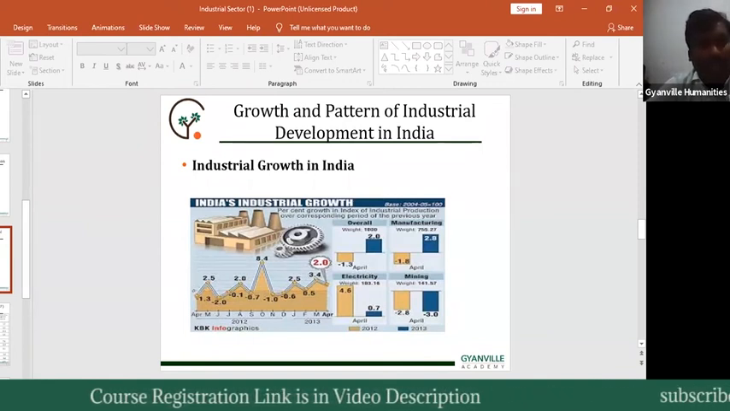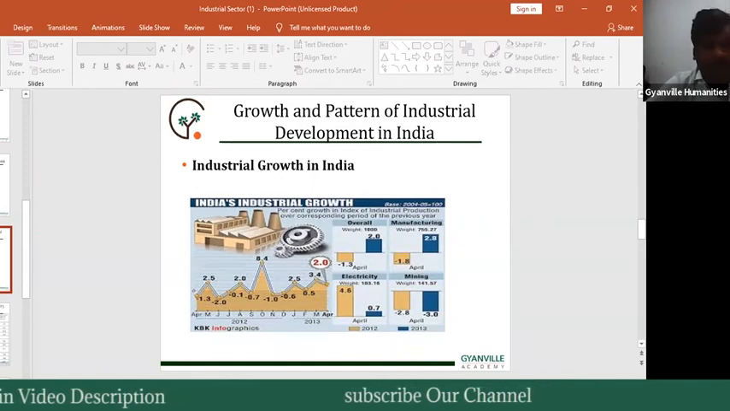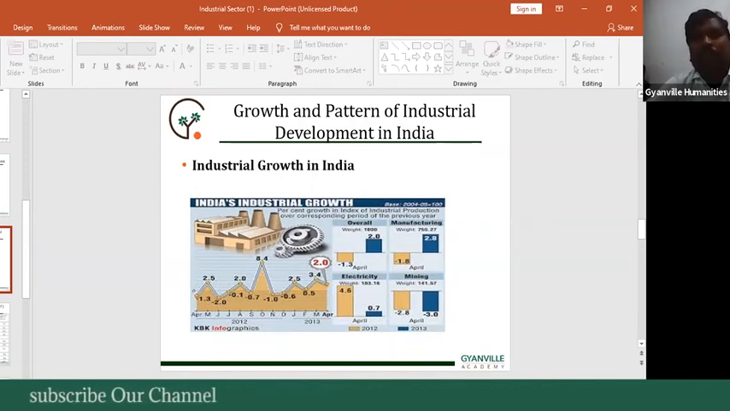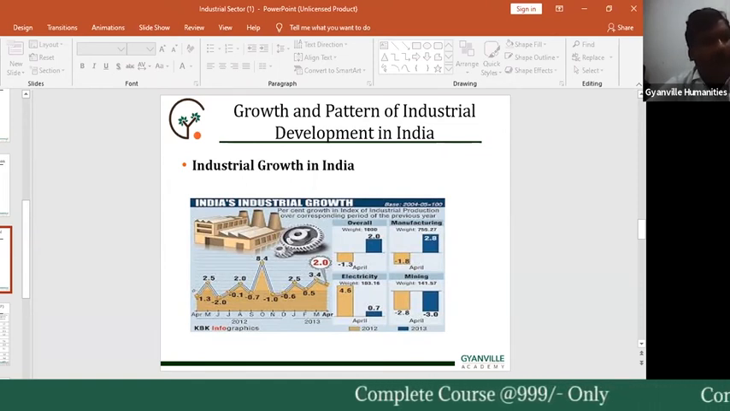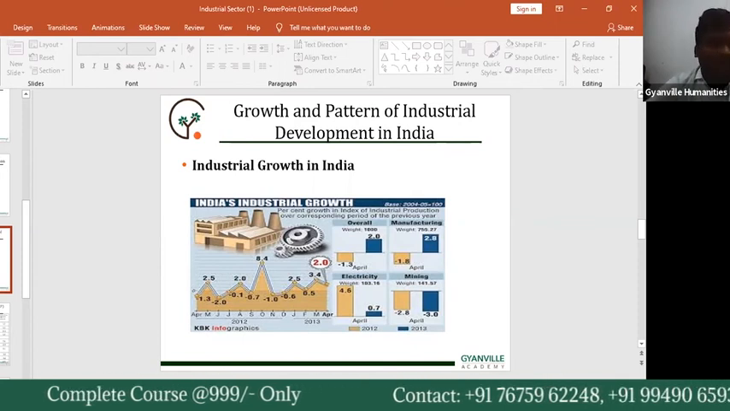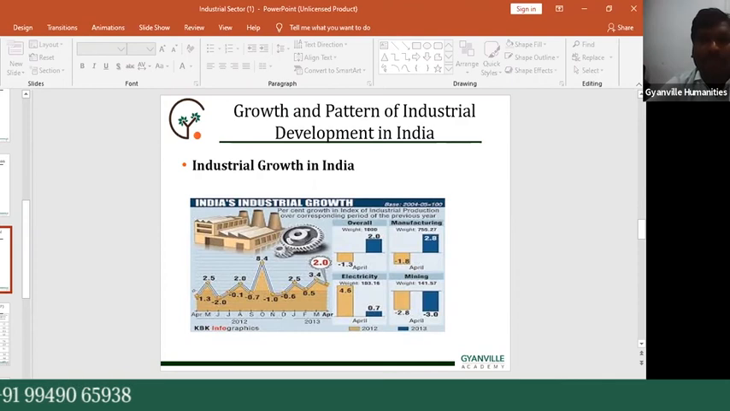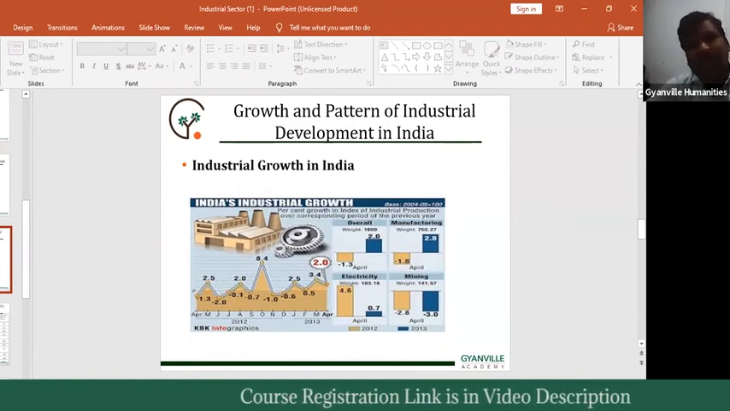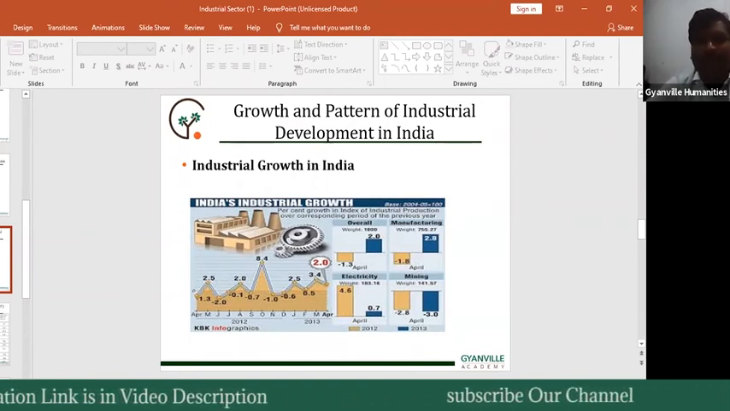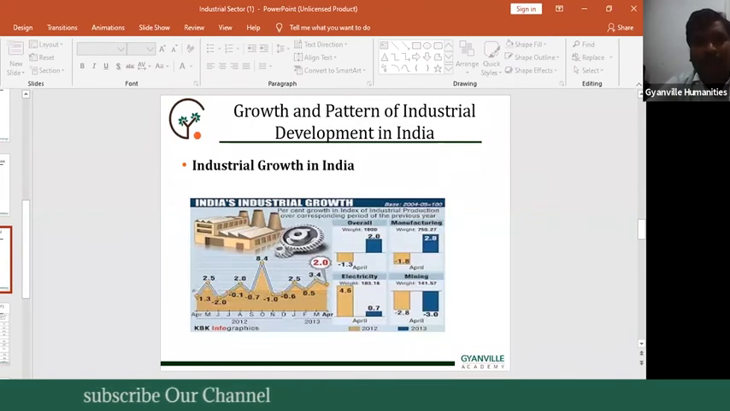The second one is contribution to national income. The industrial sector's contribution to national income is the second measurement tool, and then employment. So these three are the measurements of industrial development: industrial output, the industrial sector's contribution to national income, and finally employment. These three are the measurable factors for the development of the industrial sector.